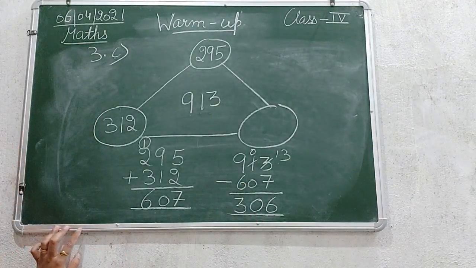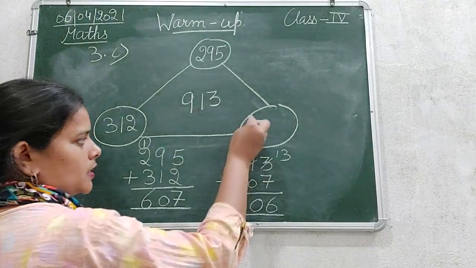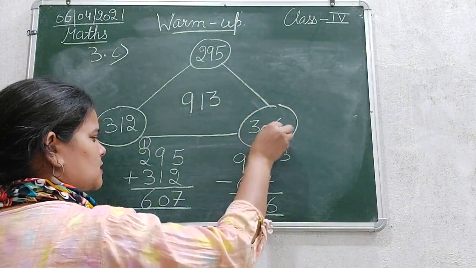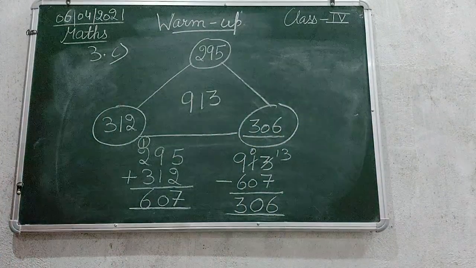So the answer is 306. So this is another method that you can use for calculating the answer.